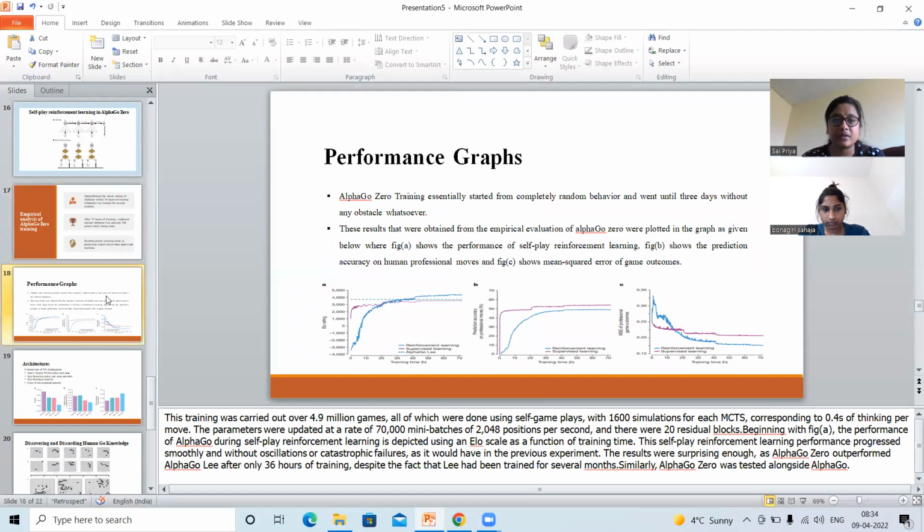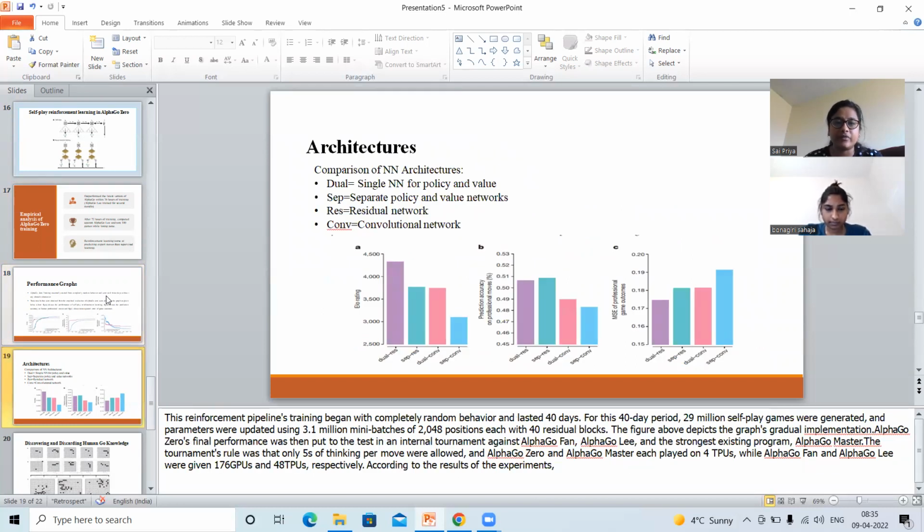And coming to the next performance graphs, this graph mostly indicates 20 residual blocks, beginning with the first. The performance of AlphaGo Zero during self-play reinforcement learning is depicted as a function of training time. And the result was surprising: AlphaGo Zero outperformed AlphaGo Lee after 36 hours of training, despite the fact that Lee had been trained for several months. And this is the architecture of the neural networks.